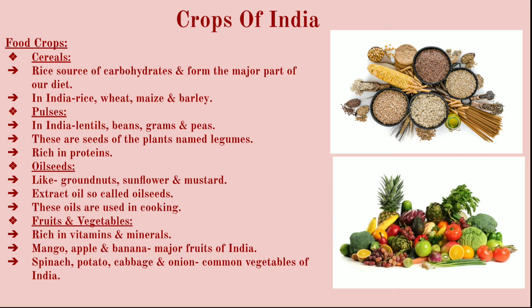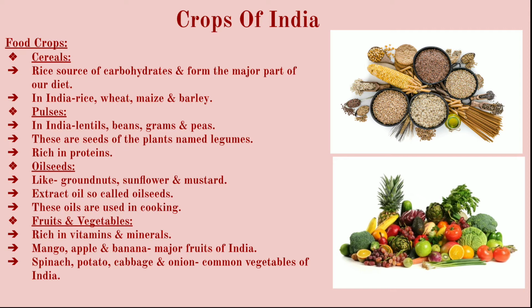Then pulses. In India we find lentils, beans, grams, peas. What are these pulses? These are the seeds of the plants which are named as legumes. The seeds of the legume plants are called pulses, and these pulses are very rich in proteins, whereas cereals are rich in carbohydrates. Then oil seeds found in India are groundnuts, sunflower, mustard.